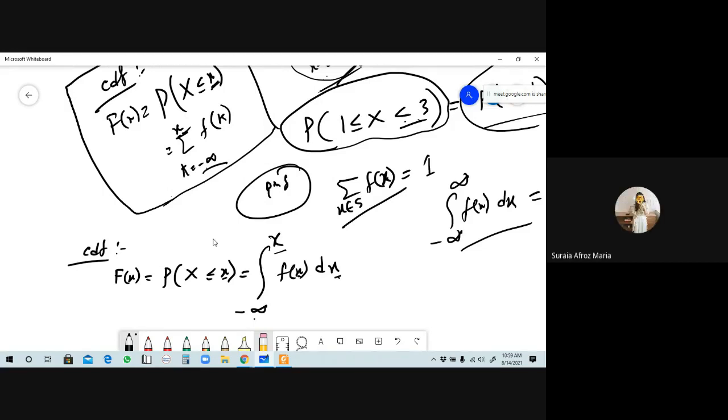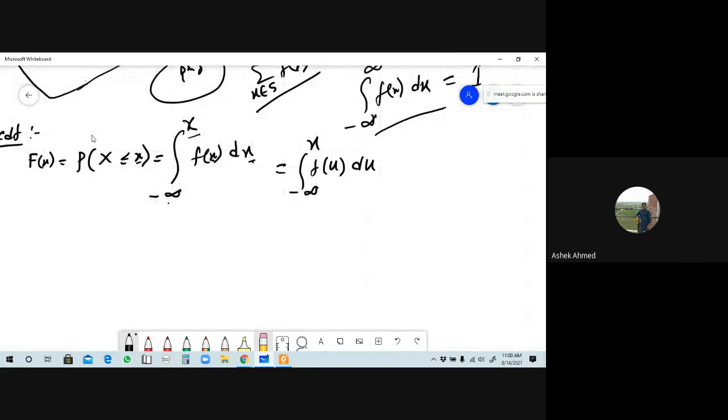No sir. No, here we can write minus infinity to x of f of u du, where u is another variable, and x and u here are called dummy variables.